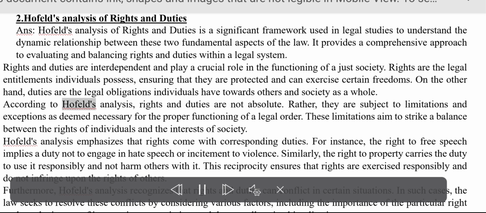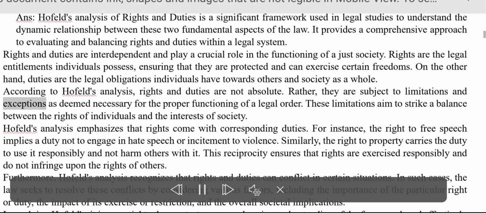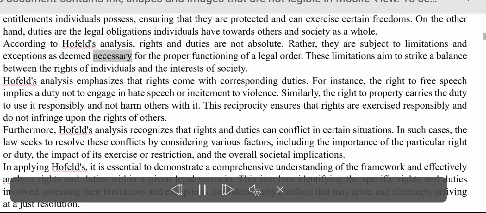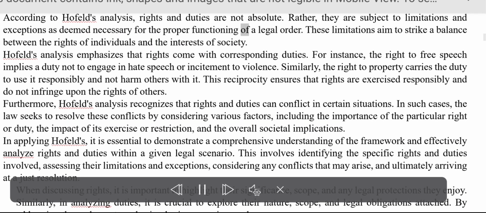According to Hohfeld's analysis, rights and duties are not absolute. Rather, they are subject to limitations and exceptions as deemed necessary for the proper functioning of a legal order. These limitations aim to strike a balance between the rights of individuals and the interests of society.